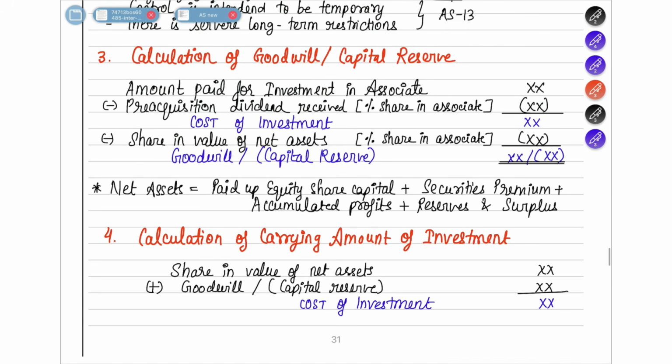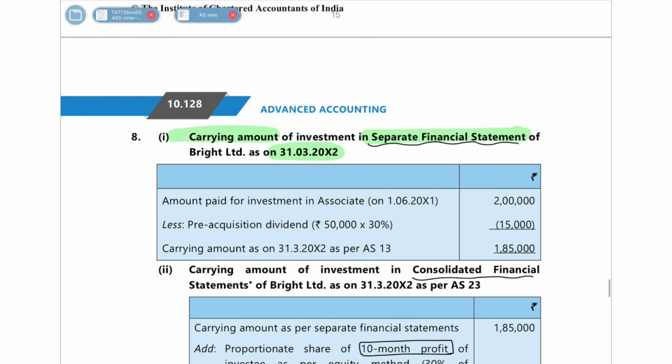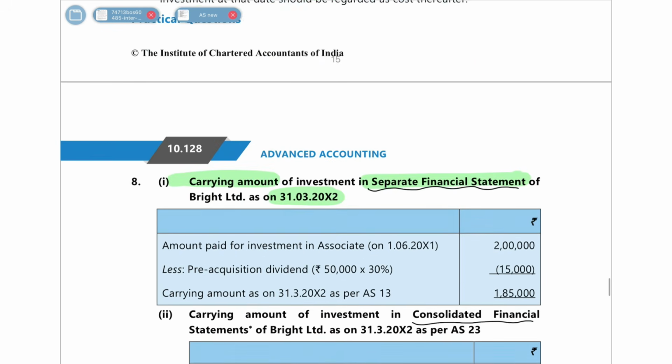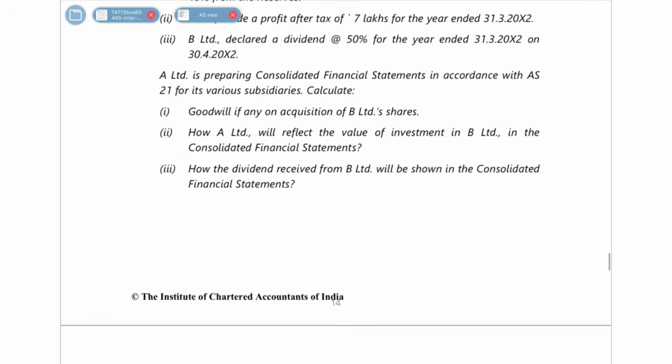So first, what are we going to do? First, we are going to find out goodwill or capital reserve, and then we will do this step here. So let's start. First, what is our goodwill or capital reserve? You have to start with the investment amount that you have paid. In the question we read that we had paid 2 lakh rupees to get the 30% share. In that, did we get any pre-acquisition dividend? The answer is yes.